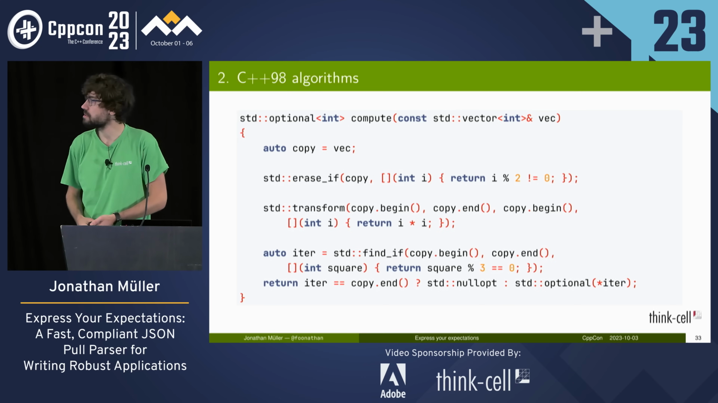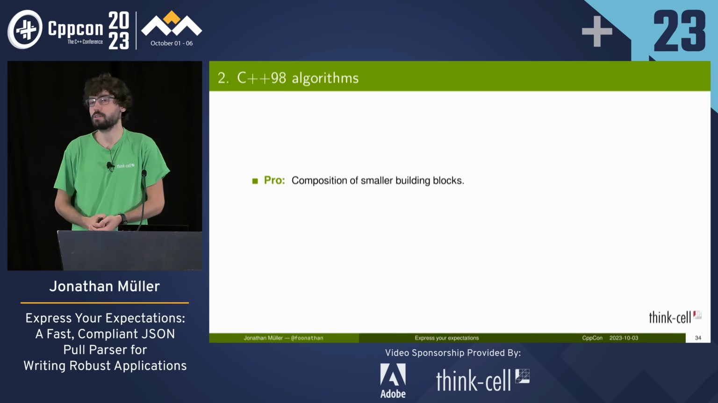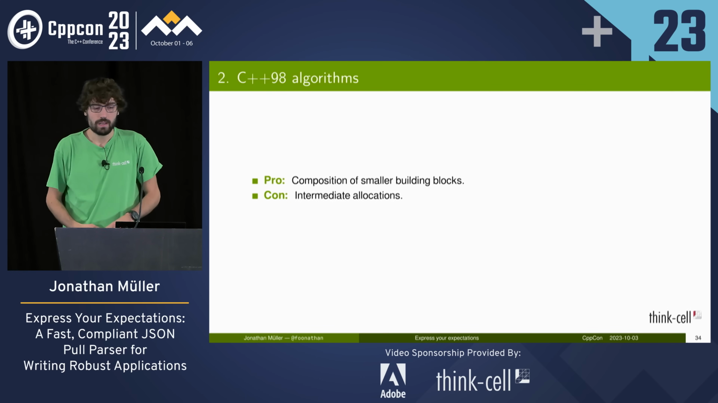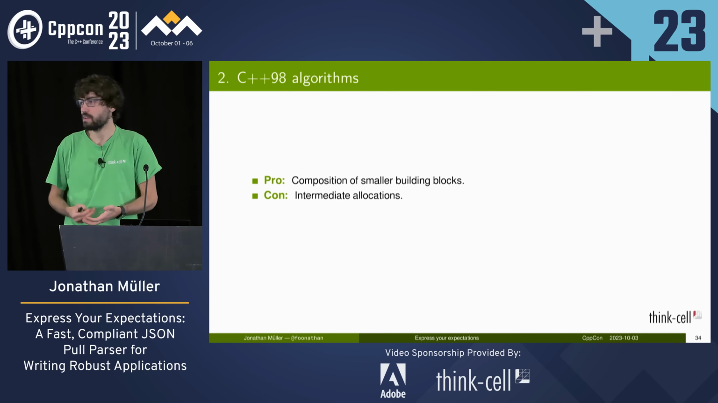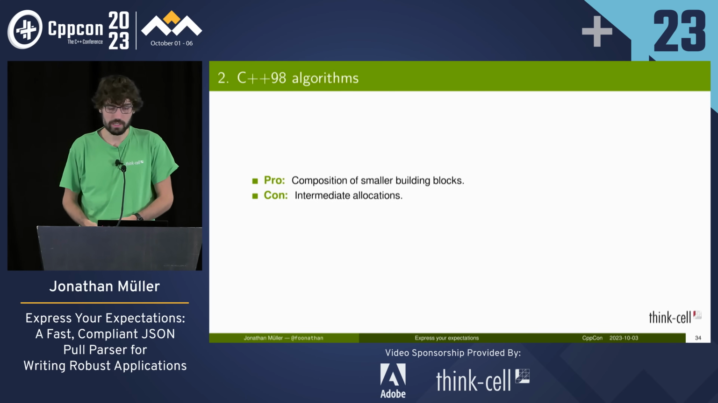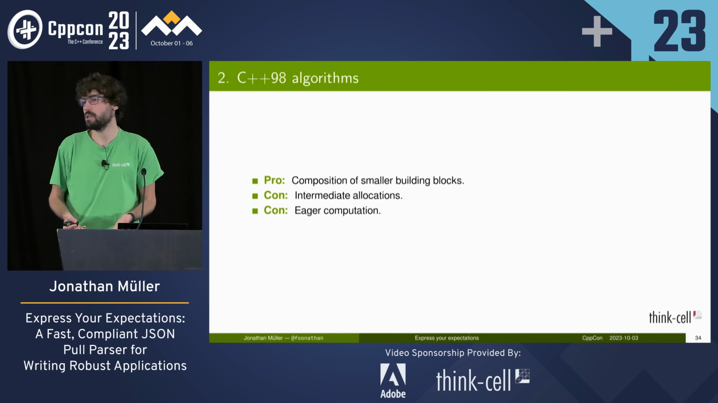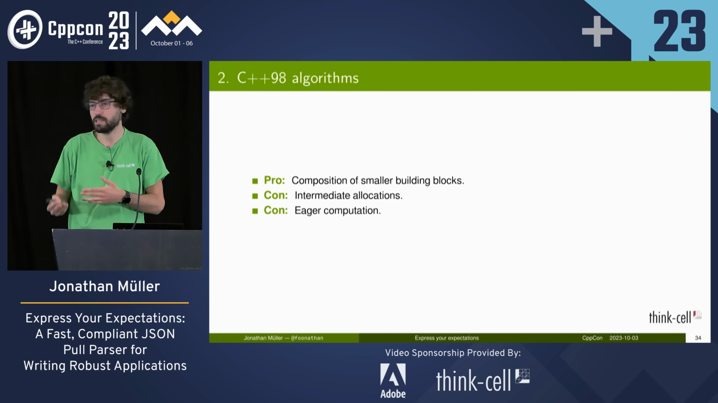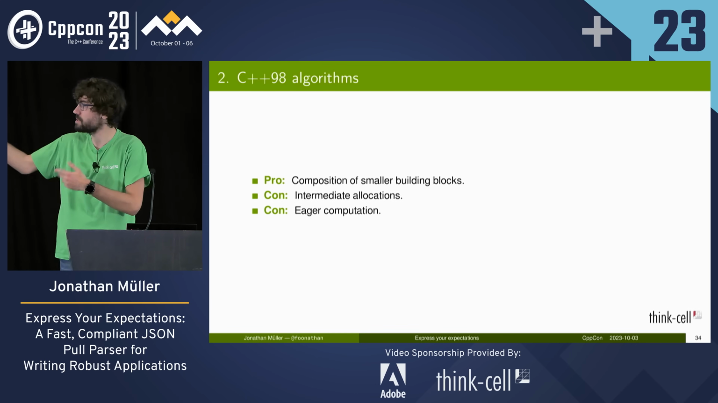And that one also works. So this code is nice because it is composed of smaller building blocks. We've got the erase-remove, we've got the transform, we've got the find. But we need to do intermediate allocations. We cannot modify the vector directly, we needed to create a copy to modify it. And we're also too eager. We compute the squares of all integers, even though we only need the square of the first one. In fact, we wouldn't need any square because divisibility by 3 is maintained by squares, but whatever. We're doing more work.